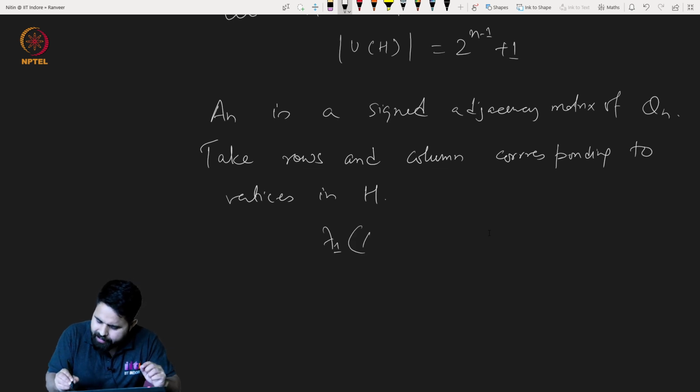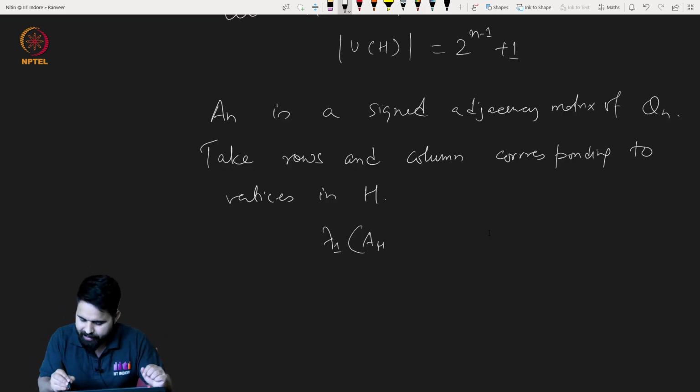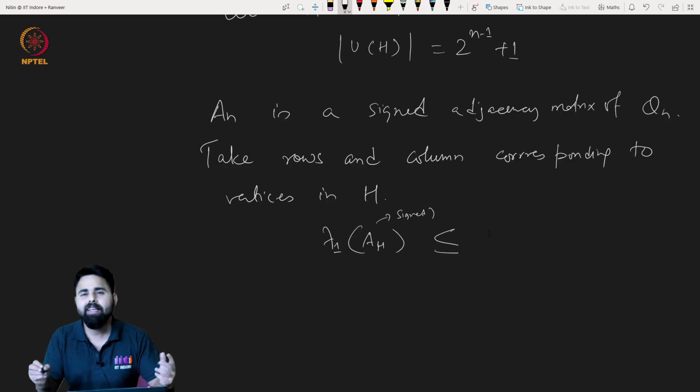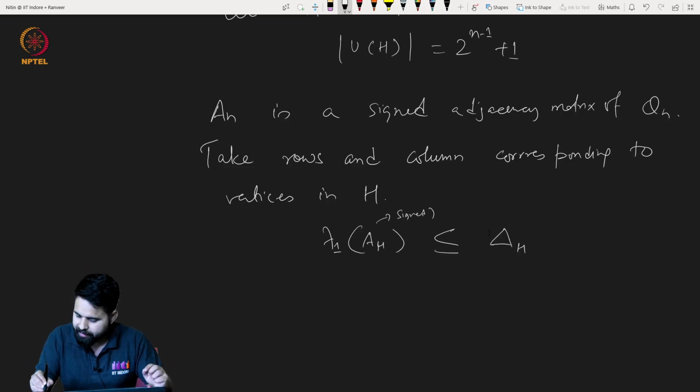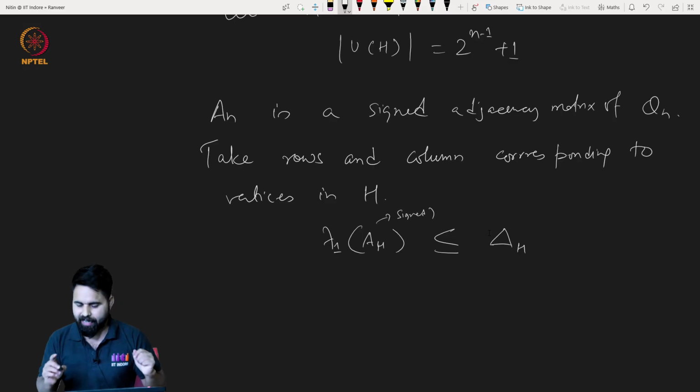Suppose this is now the adjacency matrix AH, the signed version of this. We have already seen that its largest eigenvalue will always be less or equal to delta H.